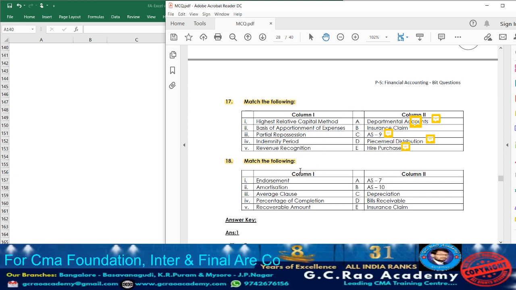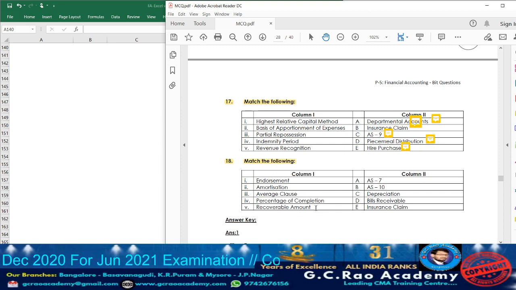First, let us read out column 1, endorsement. Endorsement will be done where? In bills of exchange. The drawer, after receiving the acceptance from the drawee, may endorse the bill to some third party. That process of transferring the bill to the third party, we are going to call it as what? Endorsement. Amortization. Usually, amortization will be charged on which asset? Intangible assets. Average clause will be applied where? In insurance claim.